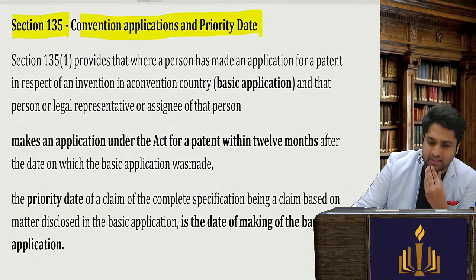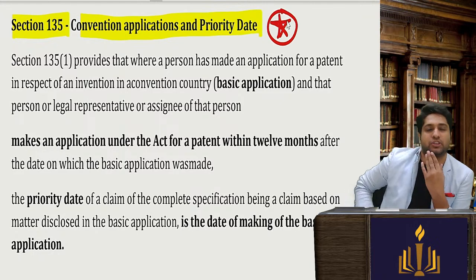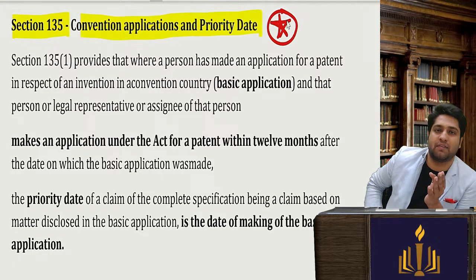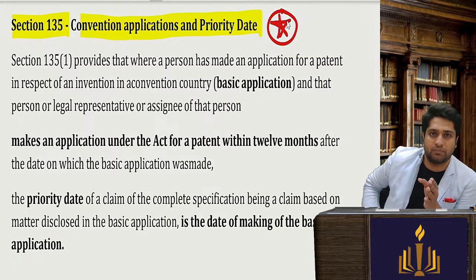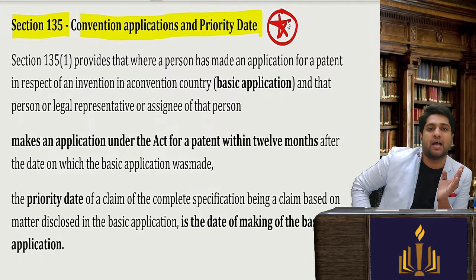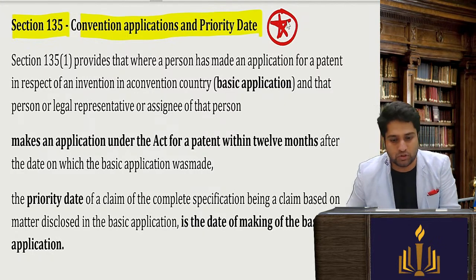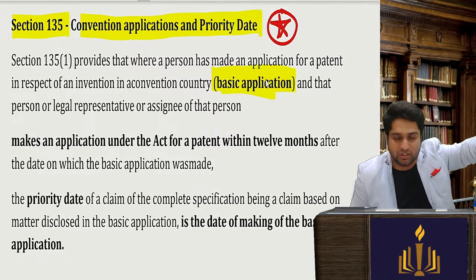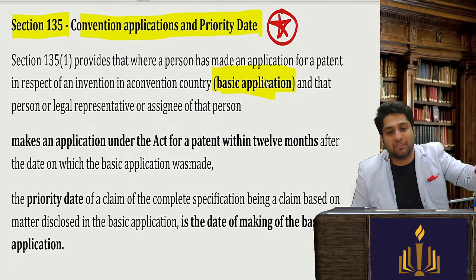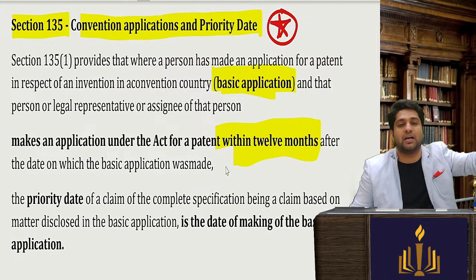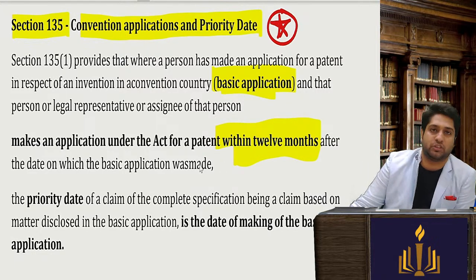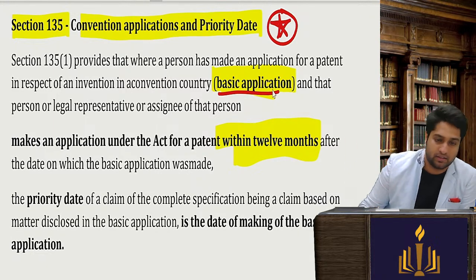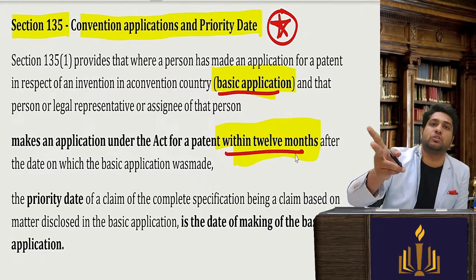Now this we had done initially also, and this is a very, very important section. Convention applications are what? There is a convention country and a person has filed an application in the home country and is applying for international protection. So he must have filed a basic application. Basic application means he has filed a patent application in his home country, and within 12 months of filing in the home country, he has also filed an international application. So two conditions are there. He should have filed a basic application in his own home country. Within 12 months, he should have also filed an international